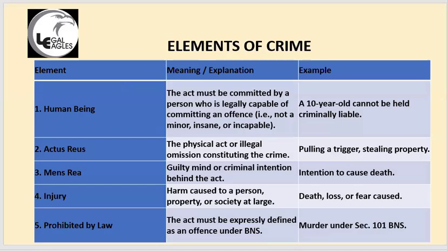Okay. Mens rea. Mens rea is guilty mind. So this is very important. Intention to do something should be there. That is the mental element. Okay, this is the major fundamental principle in criminal law for determining the punishment. What is the mental state of the human being? See, the human being who committed the act, that is actus reus, and what is the injury? So there should be an injury also.